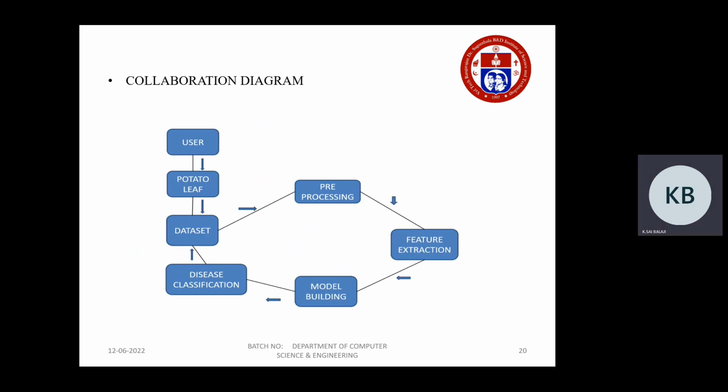The collaboration diagram also follows the same steps. First, the user gives the input, and the input is the potato leaf.